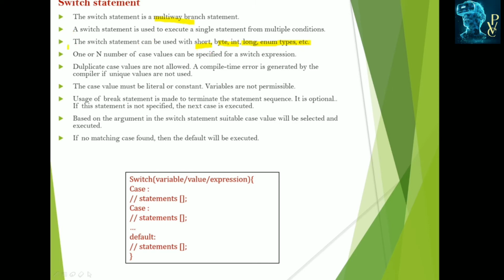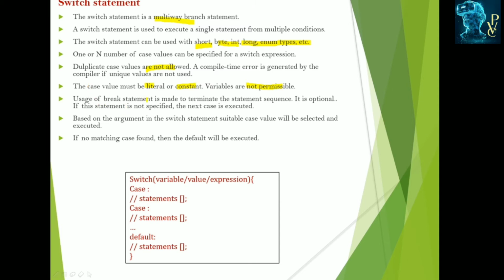Case values, one or n number of cases can be specified, and duplicate case values are not allowed, which means case values must be unique. If we enter duplicate values, compile time errors are generated by the compiler. The case values must be literals or constants, and variables are not permissible. We cannot assign variables as case values.